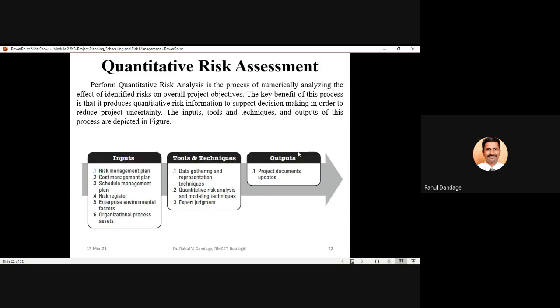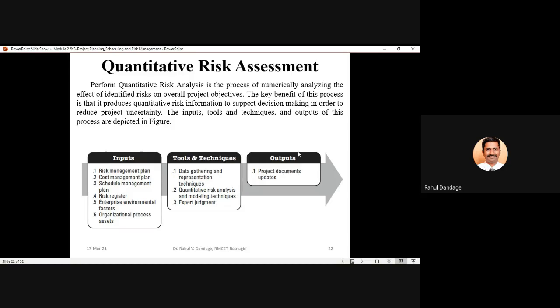And as usual, enterprise environmental factors and organizational process assets will be serving as the standard inputs to the quantitative risk assessment process. Then the tools and techniques which can be applied are gathering and collection of data, and certain representation techniques, quantitative risk analysis and modeling techniques like Monte Carlo simulation, or you may go for some other techniques.